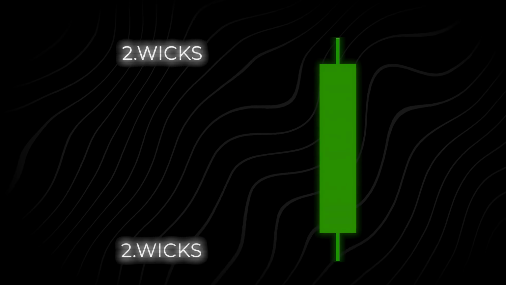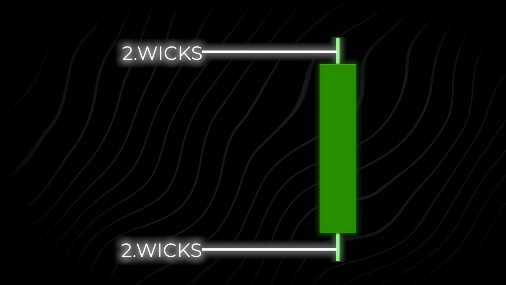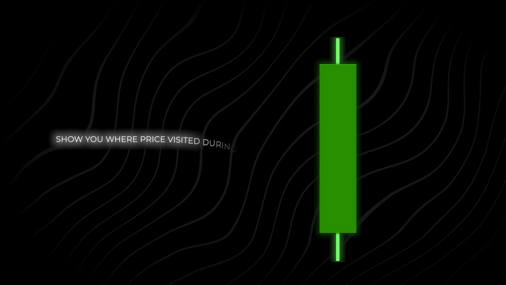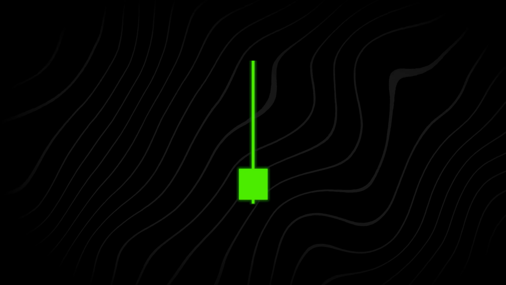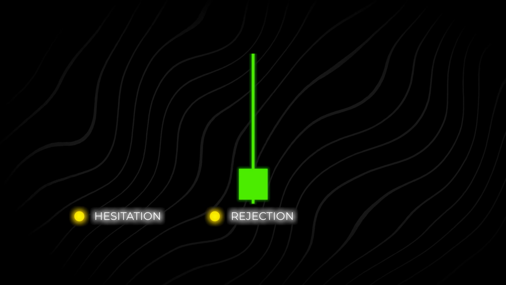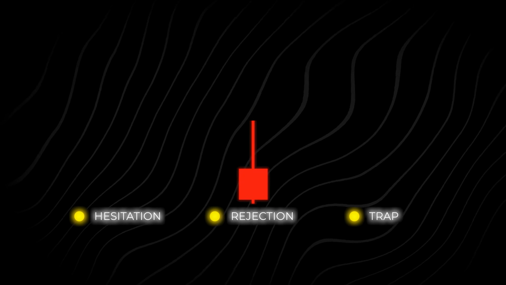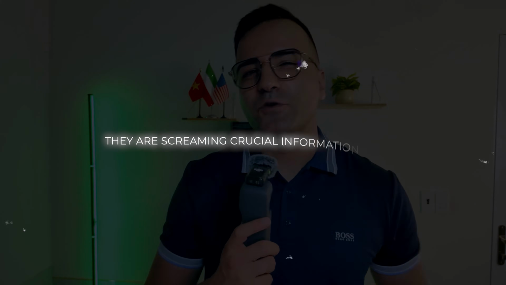Now the wicks, these are the thin lines sticking out from the top and the bottom. These are very important. The wicks show you where price visited during that period but couldn't stay. It's where buyers and sellers tried to push the price but ultimately got rejected. A long wick usually signals hesitation, rejection, or a trap. And as traders, we don't want to ignore those wicks because they are screaming crucial information at us.